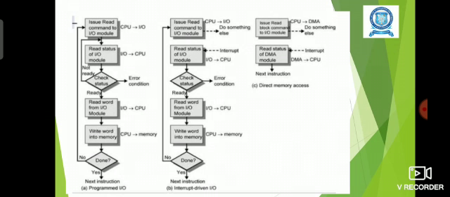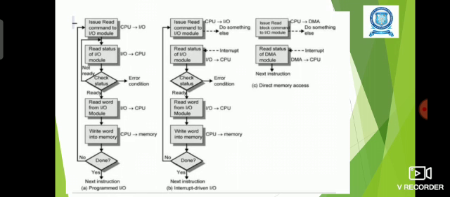whenever any input output device wants to perform a data transfer operation, it will give the request to the CPU by sending an interrupt. Here also, whenever the CPU is ready to communicate with the input output device, it will issue the command to the input output module, and before starting the data transfer, the CPU will check the status of the device, whether it is ready to receive or send the data.